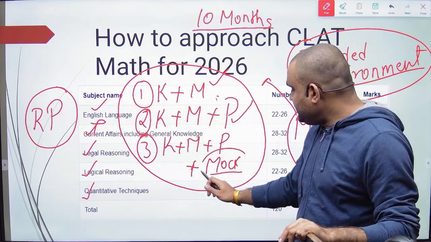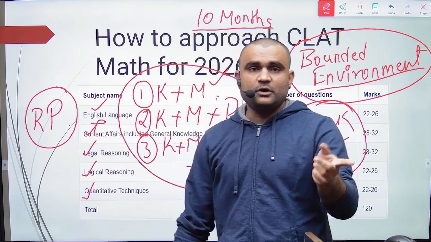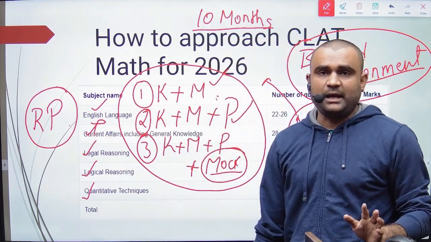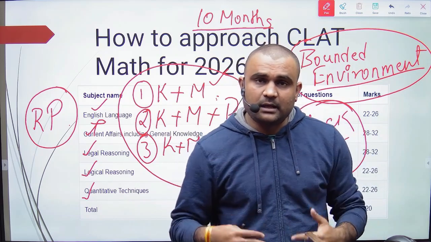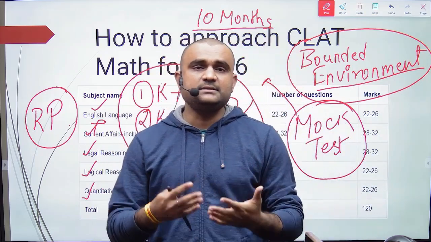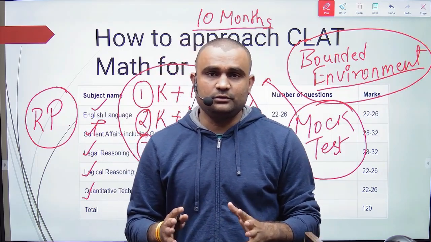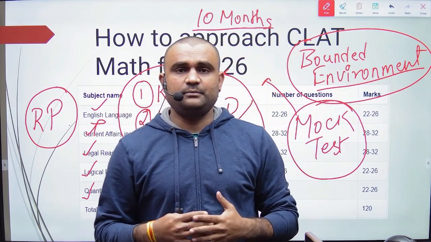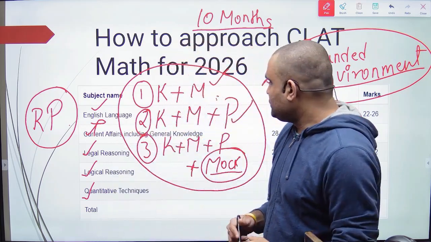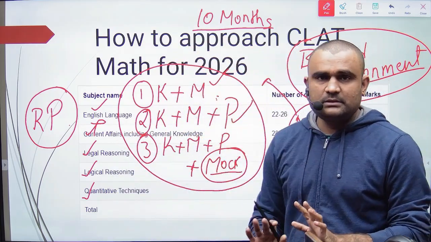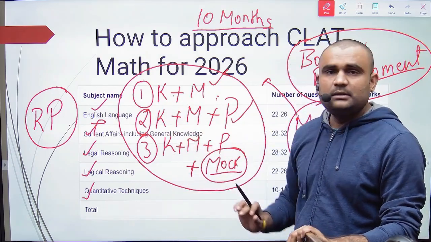Then here they do mocks, they do everything, but they lack this. So for that we have also devised a plan that in a month we at CLAT Next are going to revise and make you practice these things. If you are not able to do that, we have devised a plan that we force you to do that. So the problem of these people is solved. So identify where you stand in this or this, and